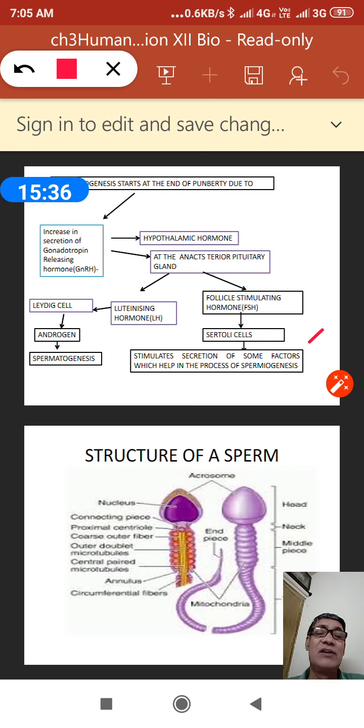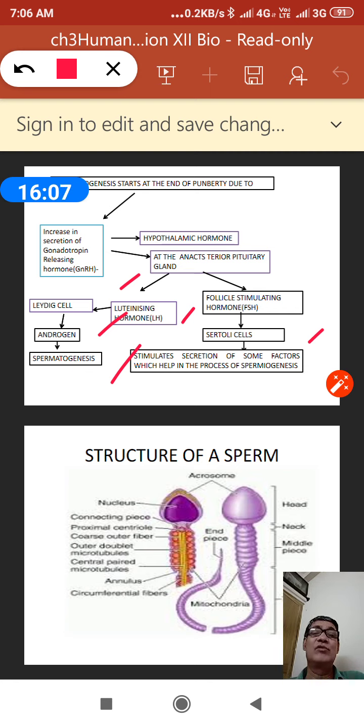So the Sertoli cells will release a aggregation of chemicals which will complete spermiation. That means sperm is released. But now the question is, how does the process go on? The luteinizing hormone will act on the Leydig cells, which are present within the seminiferous tubule, and they will secrete androgen hormone, and that will help the process of spermatogenesis. The process will be continued.